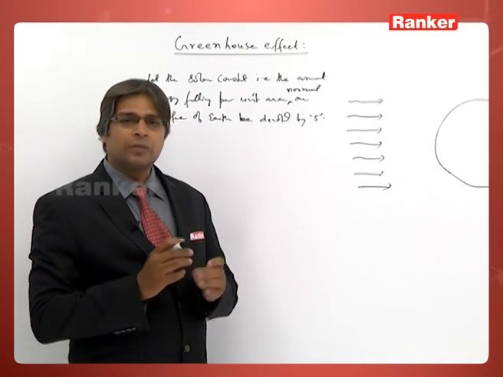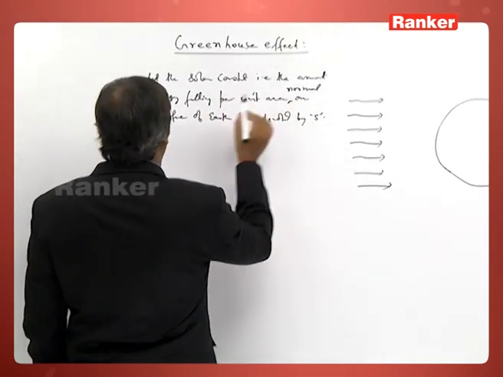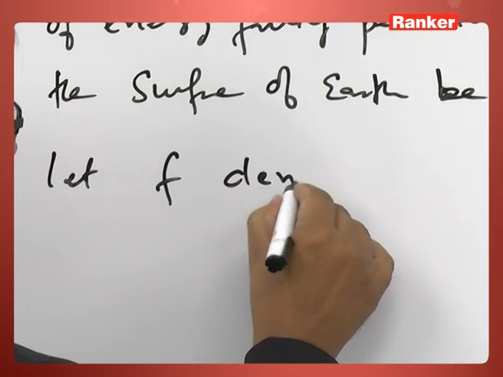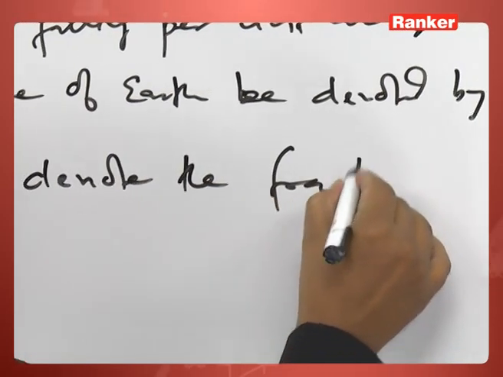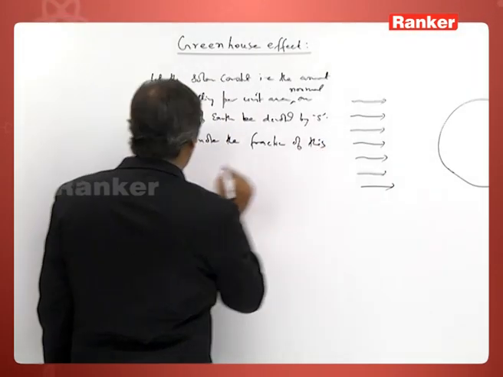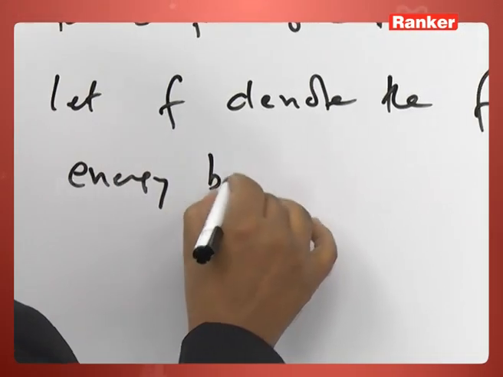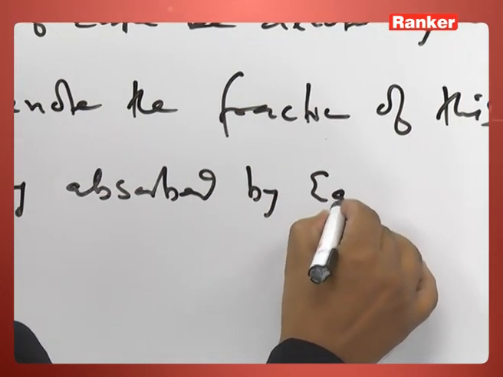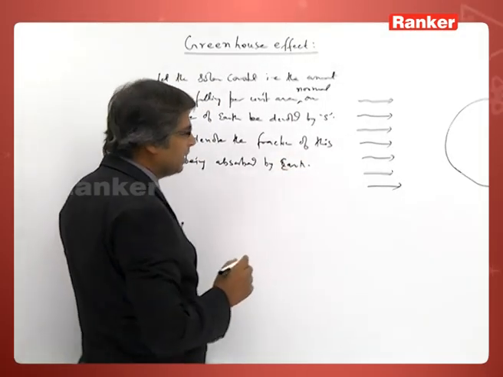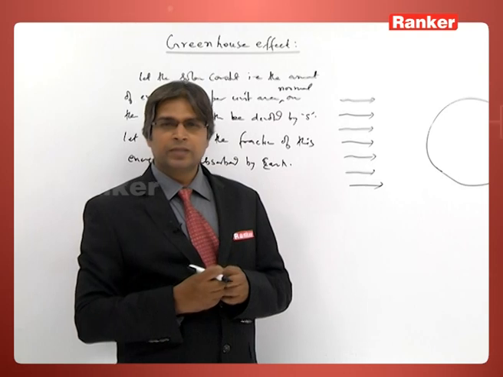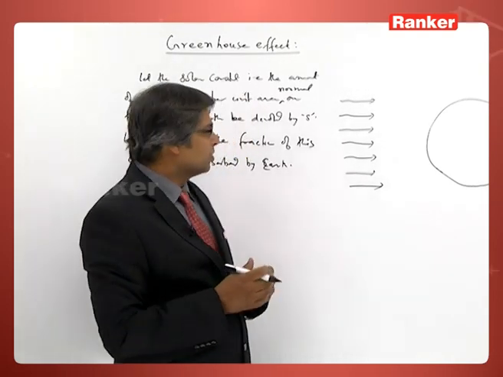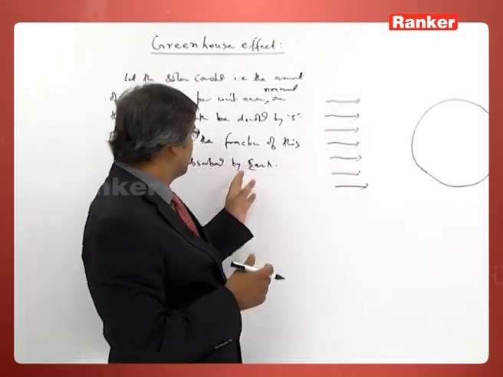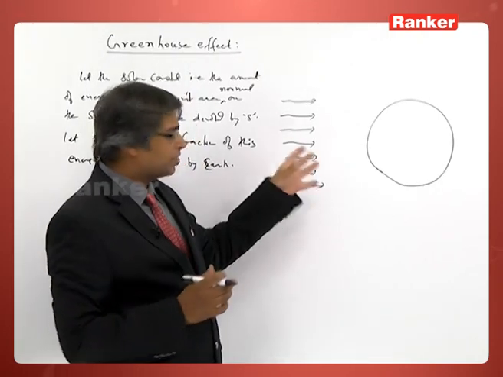Let F denote the fraction of this energy being absorbed by the earth. All of this energy is not absorbed, some energy is reflected. So, the F fraction of the energy incident on it is absorbed.